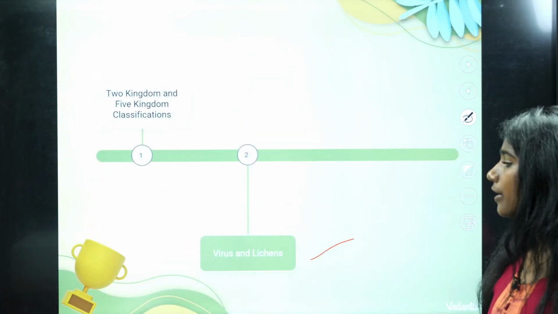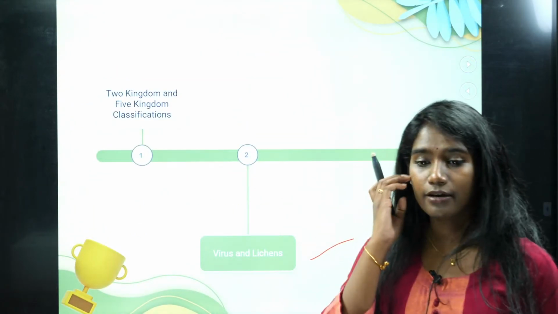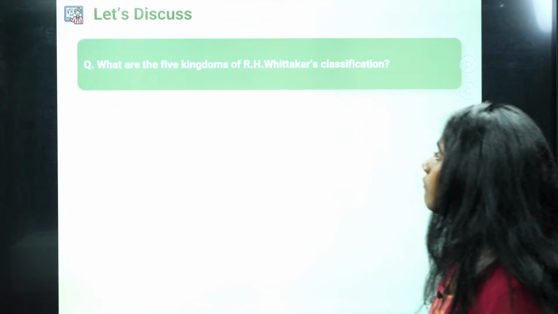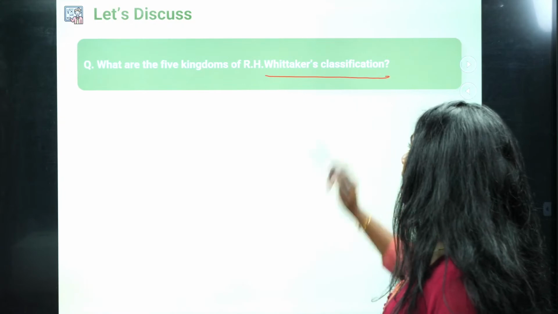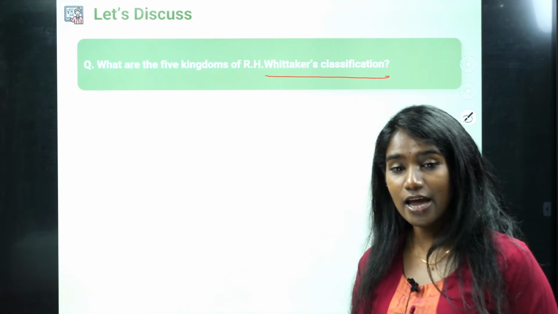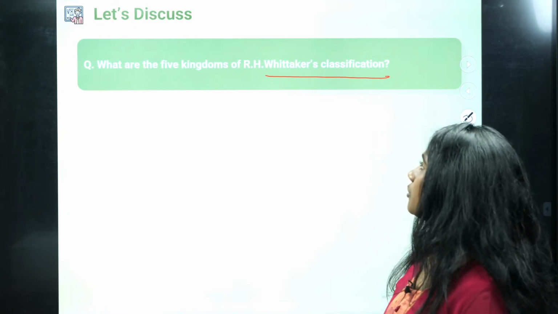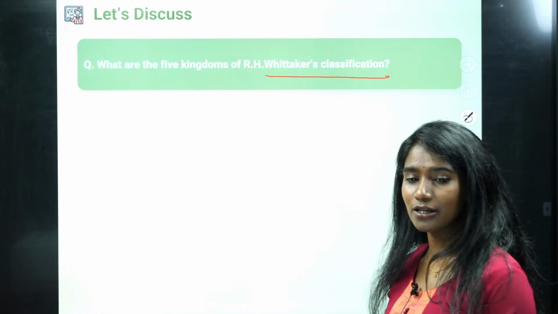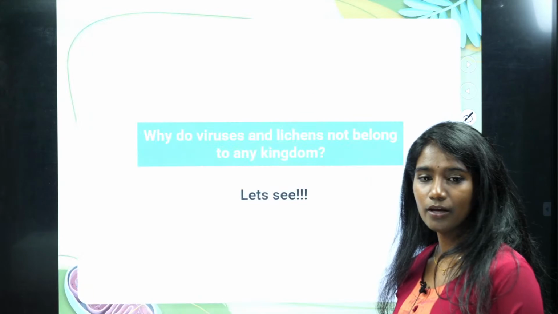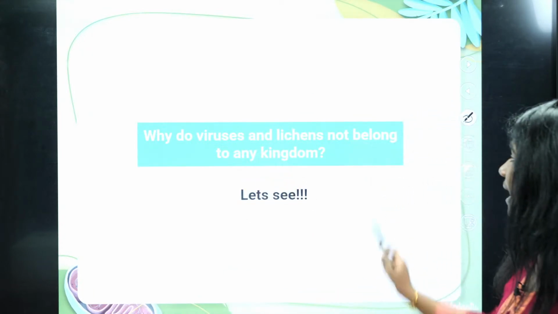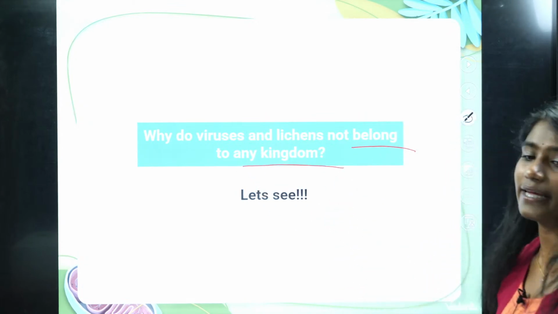Okay, so now let's start with the virus and lichen. What are the 5 kingdoms of R.H. Whittaker's classification? Can you comment in the comment section what are the 5 kingdoms of R.H. Whittaker's classification? It's very simple, right? Okay, so now why do viruses and lichen not belong to any kingdom?